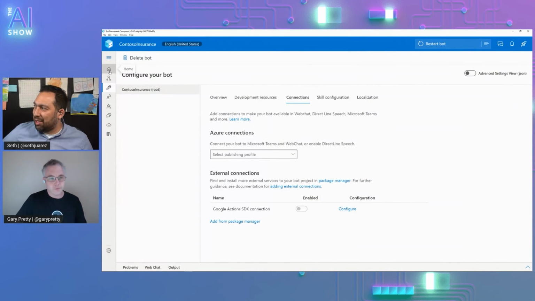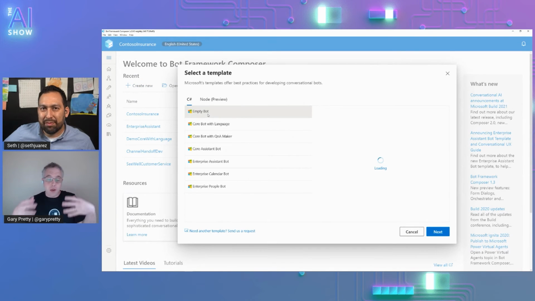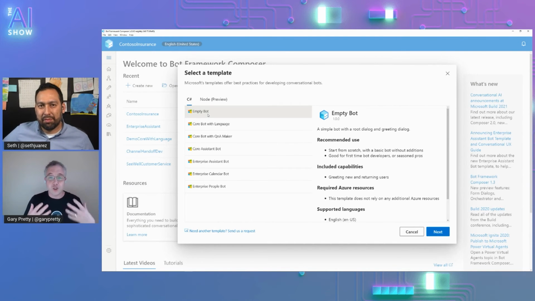Yeah, I mean, that's really cool. And this just came out at Build, is that correct? That's correct. Yeah. So I mean, we had our Composer version 2. That's the other thing to say, right? There's so many announcements you forget, but this is version 2 of Composer. You know, way back at Ignite, I think 2019, I think it was, we'd just gone GA with Composer, and this really is a major step forward for us.